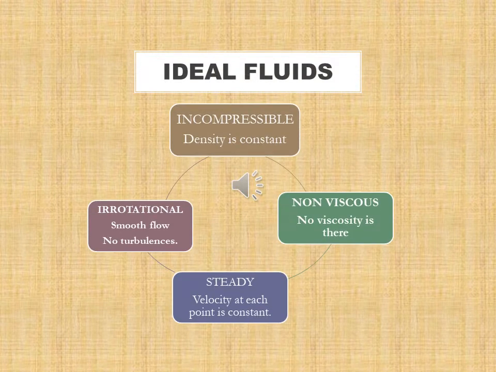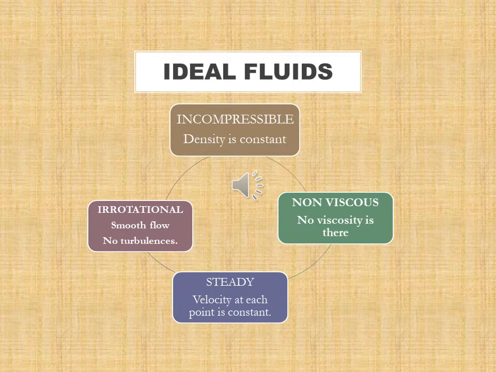Now we'll see what ideal fluids are. There are four properties of ideal fluids. By considering these four properties, we can say that a fluid is an ideal fluid. So the first property is incompressible. Incompressible means the density of the fluid is constant. Second, irrotational.